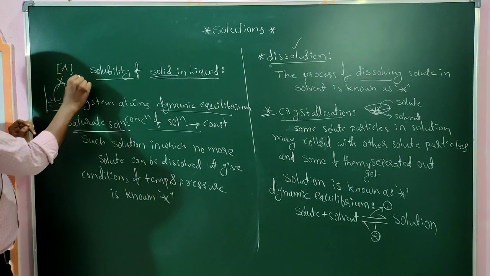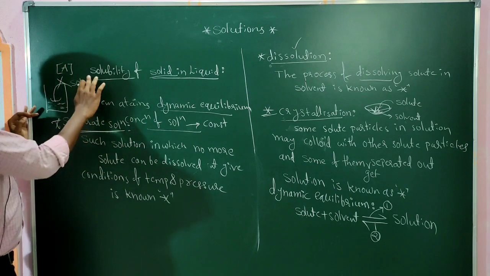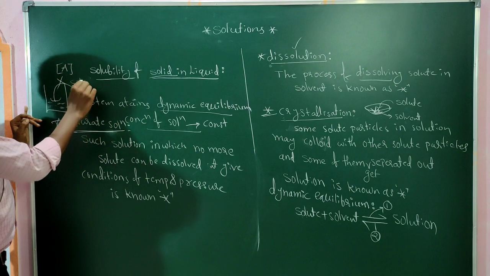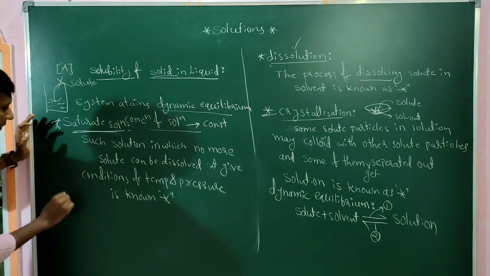No more solute is soluble or dissolved. That is considered as a saturated solution.